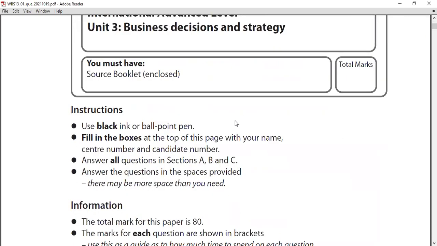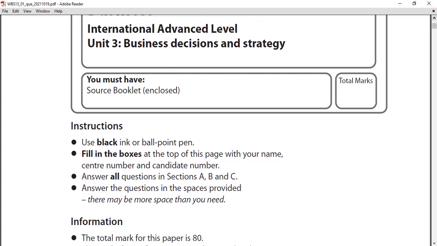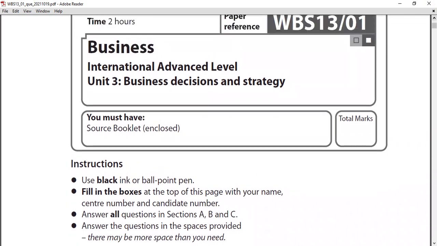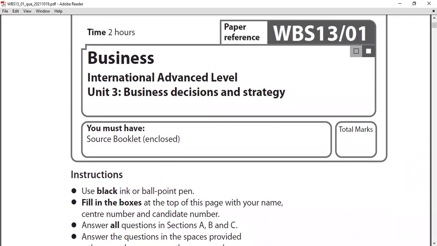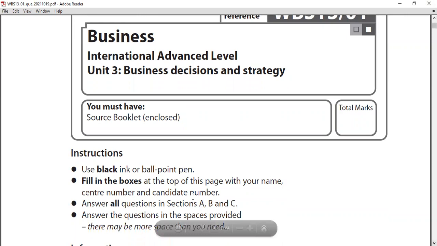In this paper, for general instructions, you can use black ink or a ballpoint like usual, like your IGCSE, and then you have to write your name, your centre number, candidate number, everything, and answer all questions in sections A, B, and C. There are 3 case studies coming. Usually I prefer you spend 1 hour on section A, half an hour on section B and half an hour on section C. Then you can fully utilize the 2 hours, right?